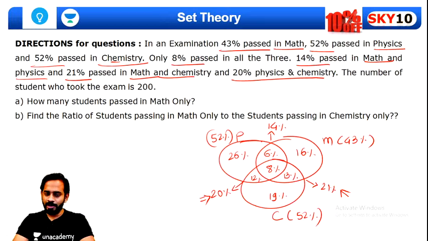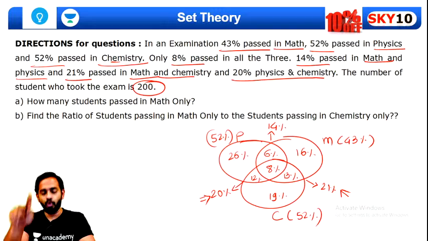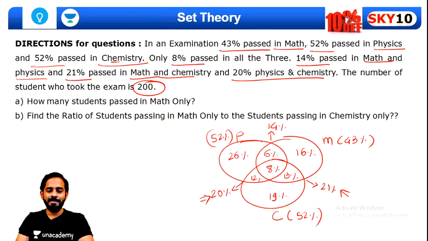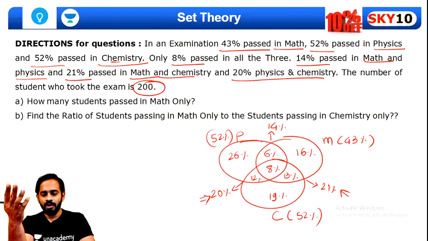I believe all of you are able to understand this. Now since we have gotten all the percentages, and we know that there are total 200 students, now quickly you just need to tell me the answer. It's quite simple. How many students passed in mathematics only? If we know only mathematics there are 16%. So what do we mean by 16% of 200? Obviously 16 twos are 32 will be there.